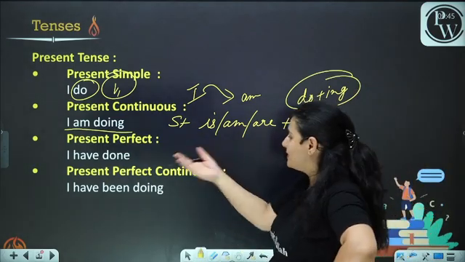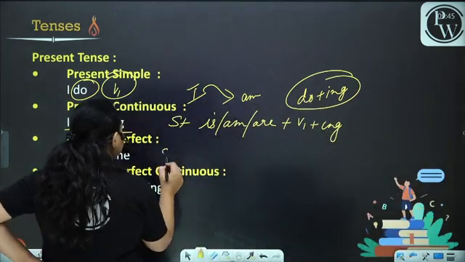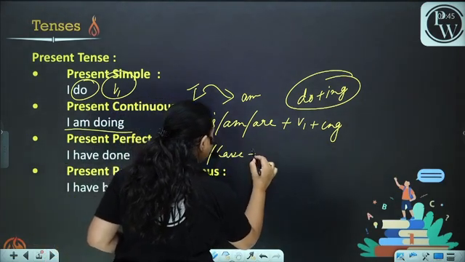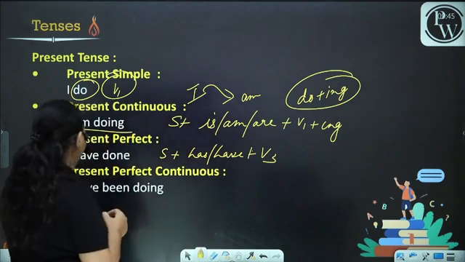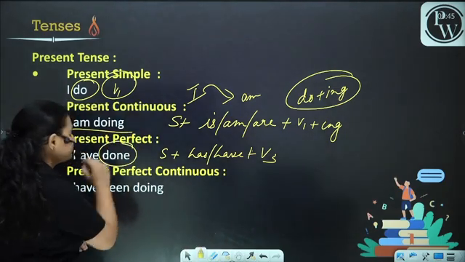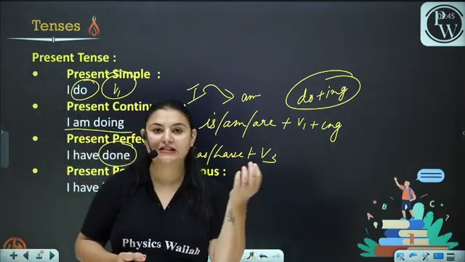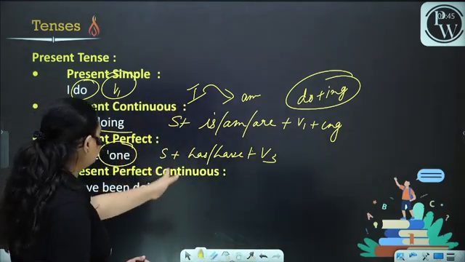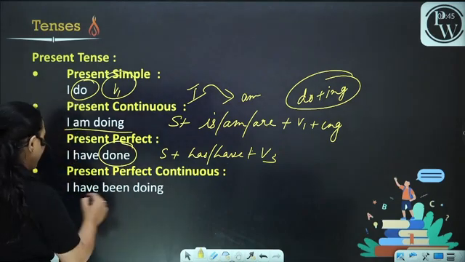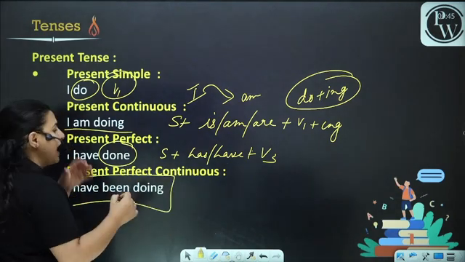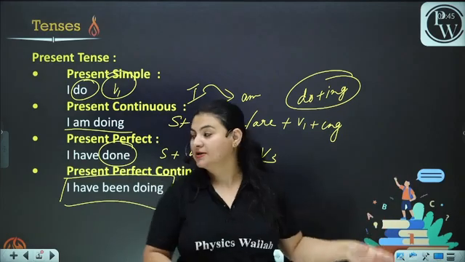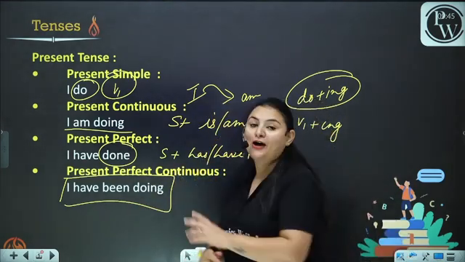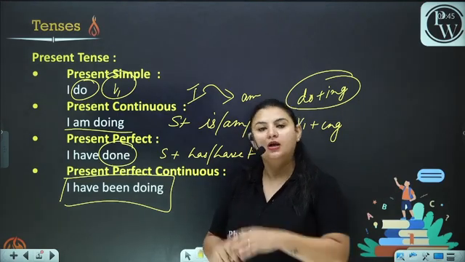Doing. Now, present perfect. I have done. Subject plus has, have plus V3. Now, this is V3: do, did, done. Present perfect continuous. I have been doing. Subject plus has been, have been plus V1 plus ing. Now, this is the rule.